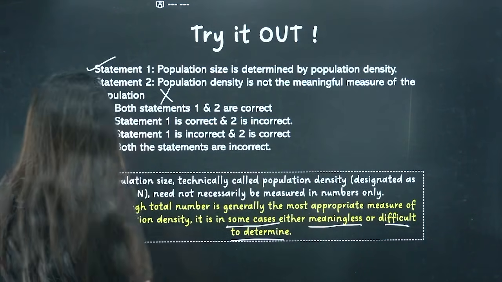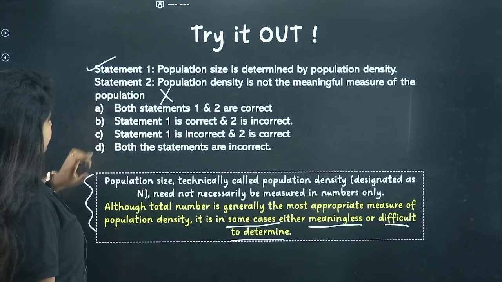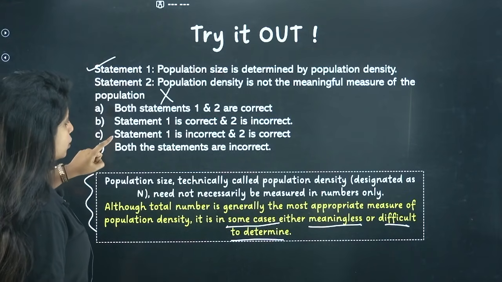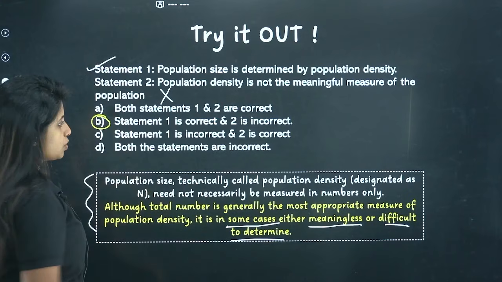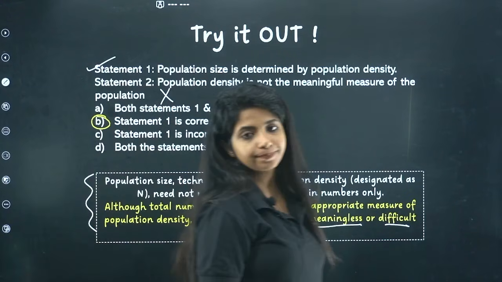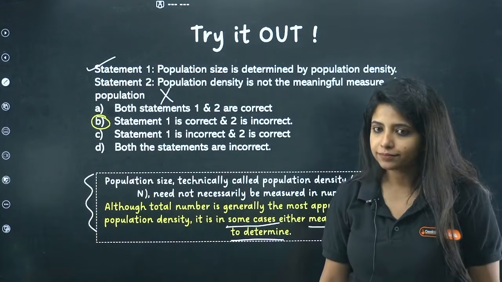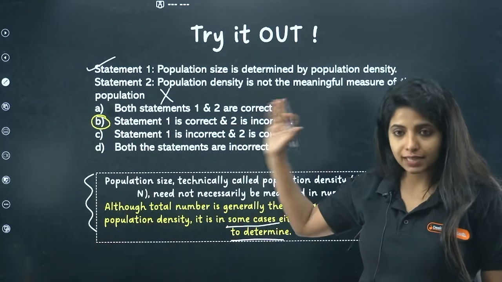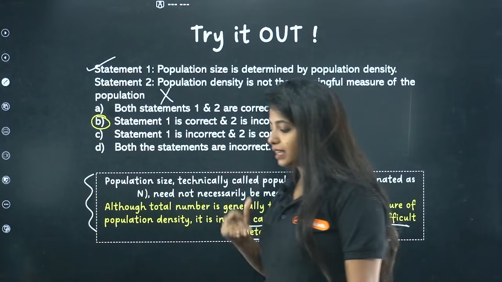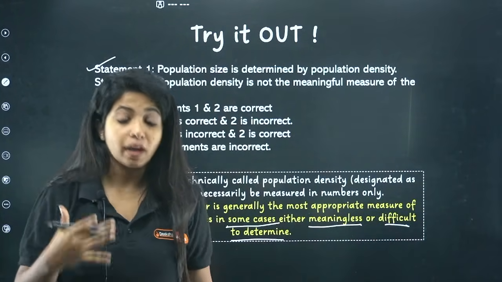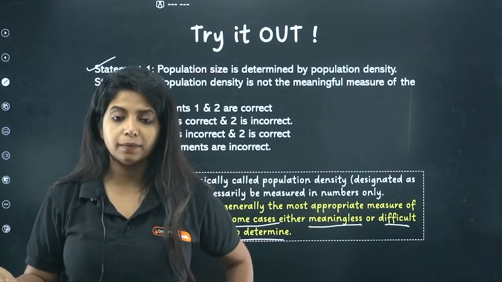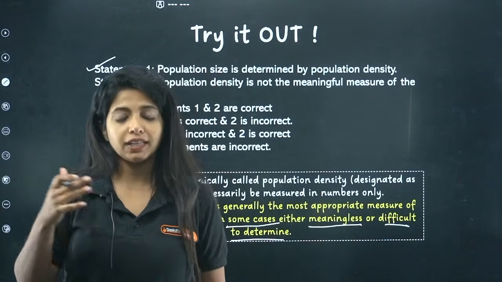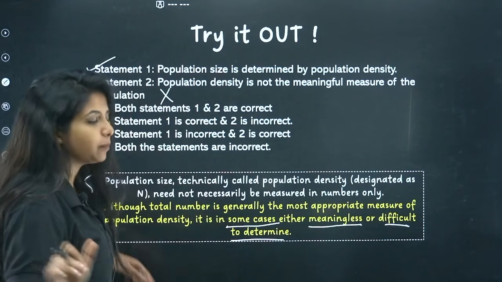So over here, statement 1 is correct and statement 2 is incorrect. Your answer for this question is going to be B. Again, from your NCERT, population density is definitely a meaningful measure, and mostly it is measured in terms of numbers, but sometimes measuring in terms of numbers would be meaningless and difficult to determine, which is why we look for it in terms of biomass, only in that particular condition.